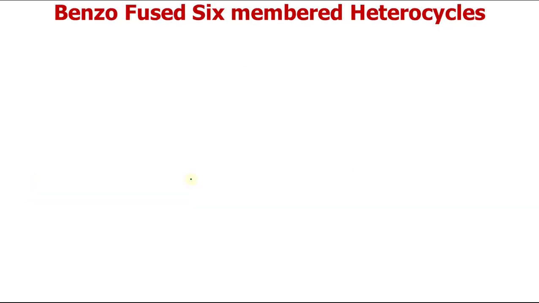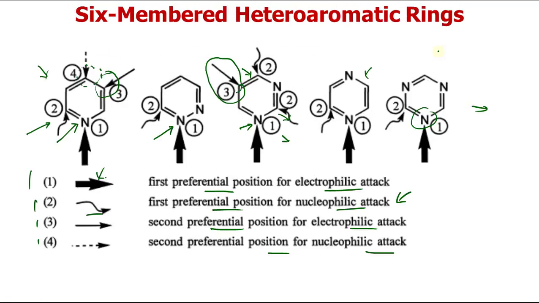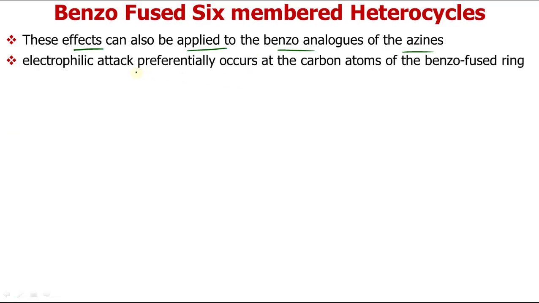Now what happens if we do the fusion of a benzene with a 6-membered heterocycle? These effects can also be applied to benzo analogues of azines. The effects that we have already discussed are equally applicable to these benzo fused 6-membered heterocycles, which are called benzo analogues of azines, and electrophilic attack occurs at a carbon atom of the benzo fused ring.